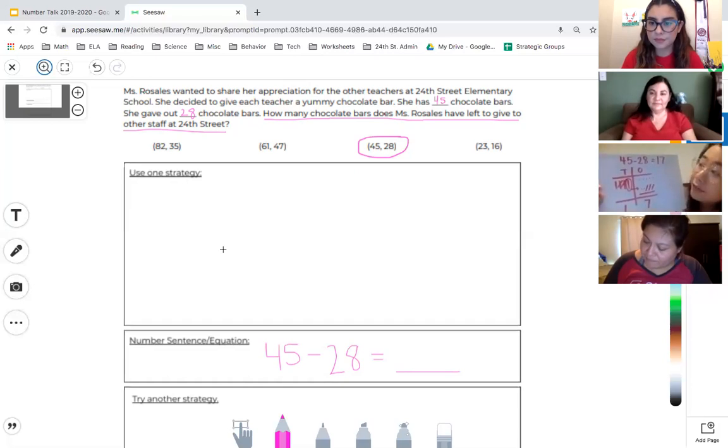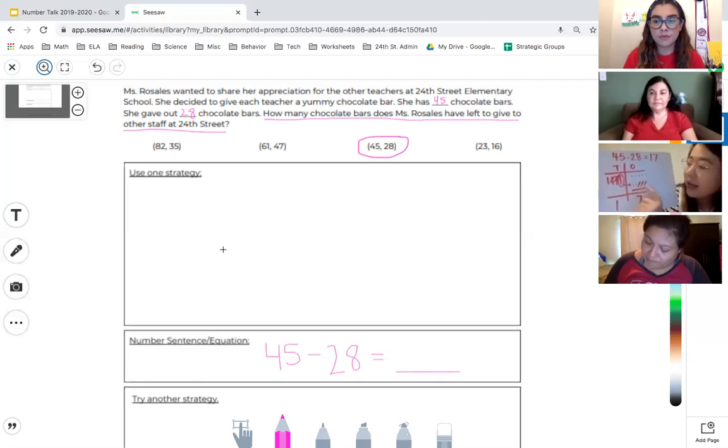And so what I did first was I represented 45. And so I drew 4 tens and 5 ones. Now, because I'm subtracting, I don't need to represent 28. I need to show how I take away 28. So I'm not going to add 28 into the chart. I'm taking it away. So I always take away the ones first. And so I'm going to take away 8, but I don't have enough. So I'm going to borrow from the tens place and move 10 ones over there to decompose into 10 ones. Then I can take away 8.